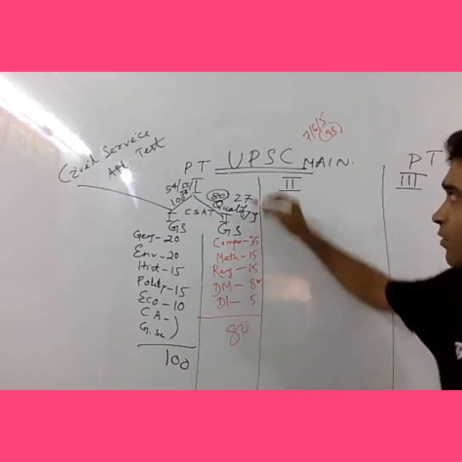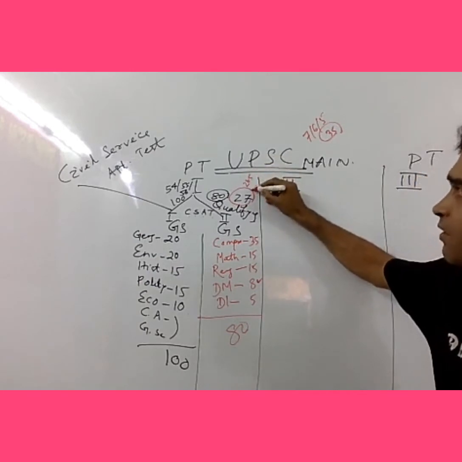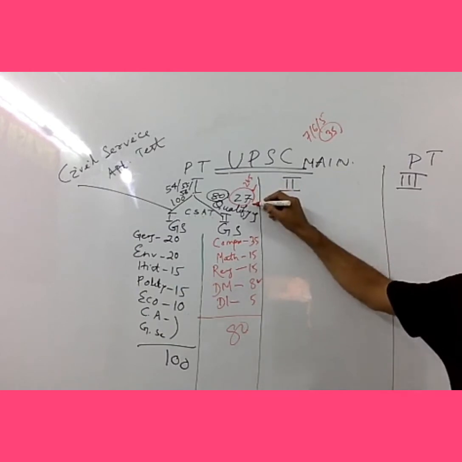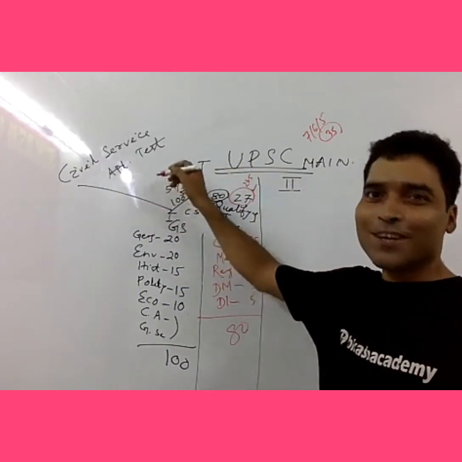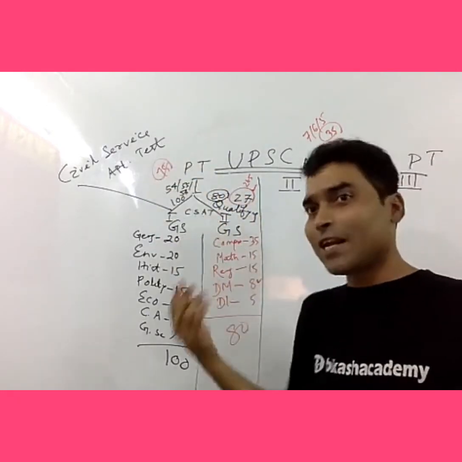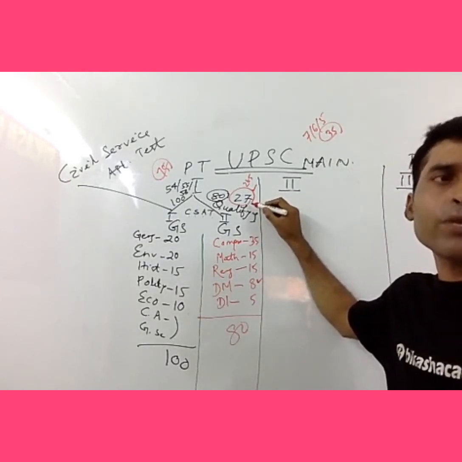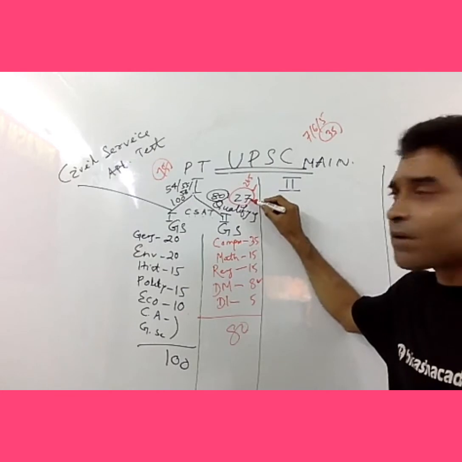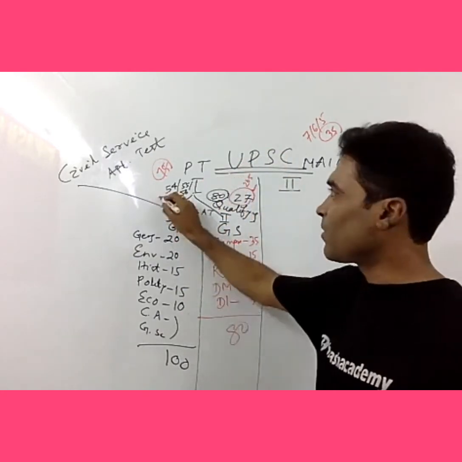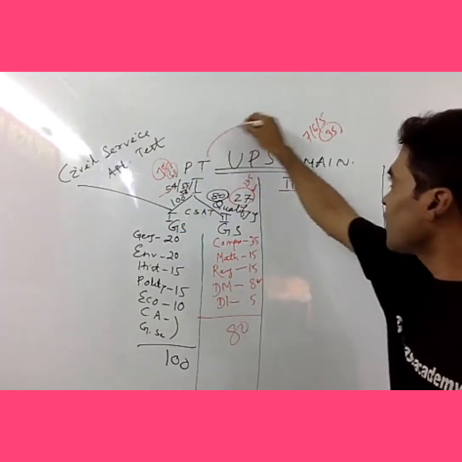So out of 80 questions, you have to score 27, exactly 27.5. So 27 questions means you are qualifying this paper. If you do not qualify here, then there is nothing to do. You may score out of 175, no issue, but your paper is meaningless. That means you have to score here 27, which is very easy. No special preparation is required for this paper. And after 27, just double it. Technically, 54, 55, if it is 60, safe. So you will be writing the main exam.